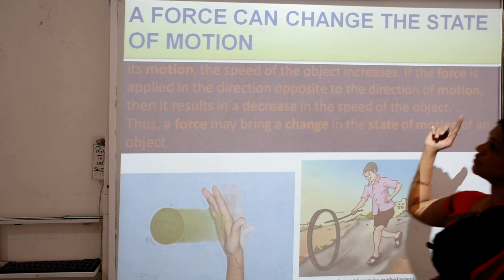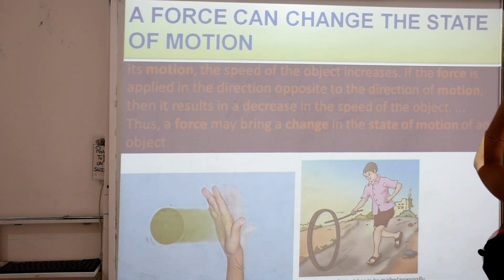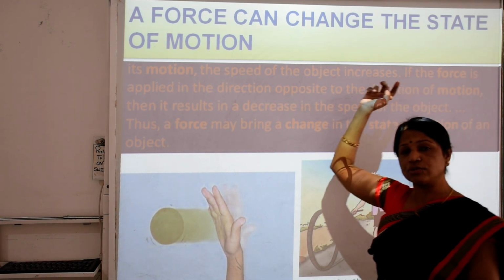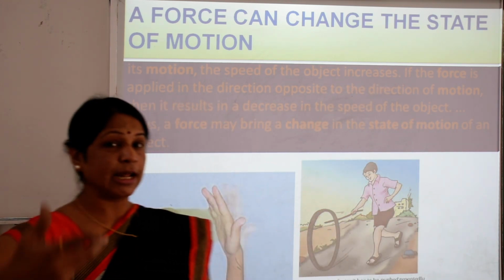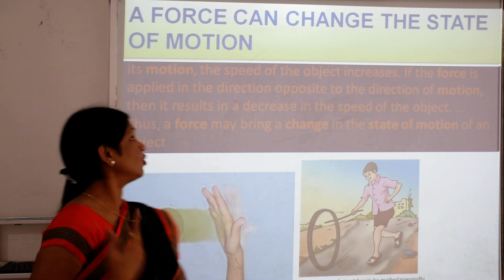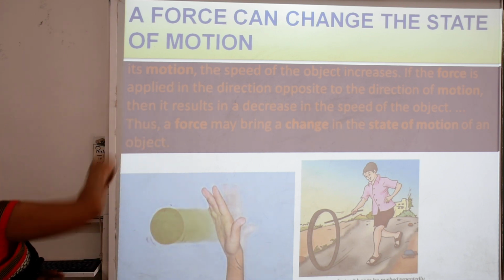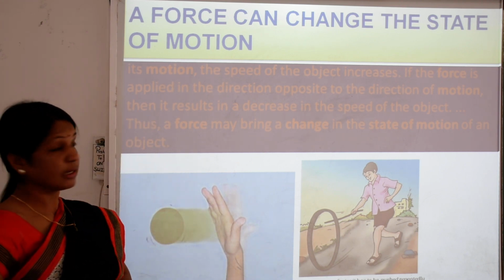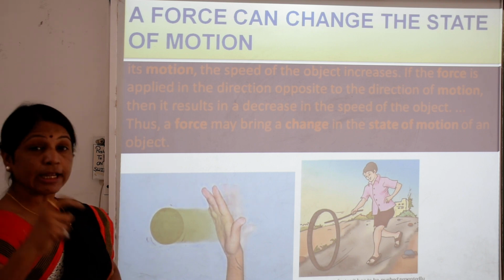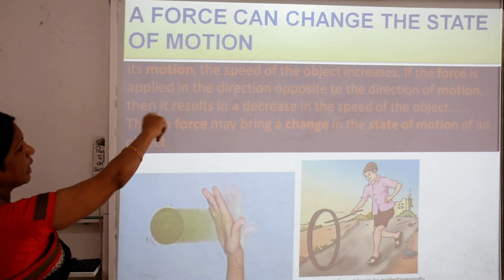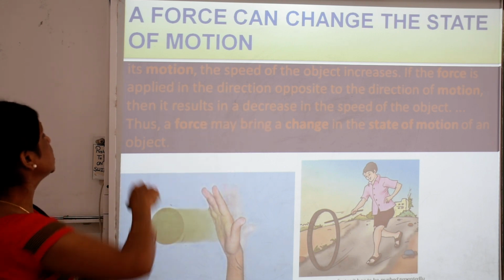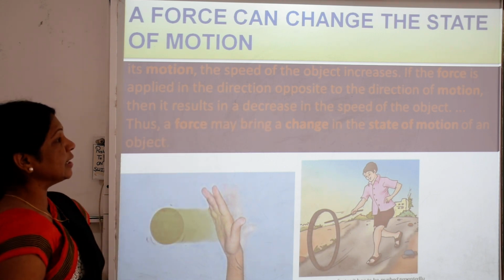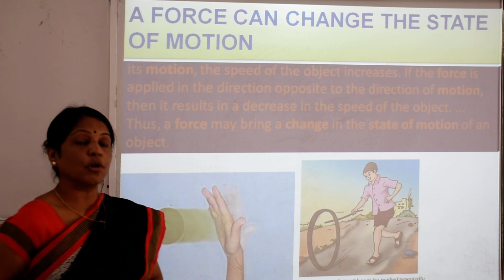First we are going to see that a force can change the state of motion. Yes, of course children, a force can change the state of motion of any type of object. The speed of an object can increase if a force is applied in the direction of the motion. If the force is applied in the direction opposite to the direction of the motion, it results in a decrease in the speed of the object.